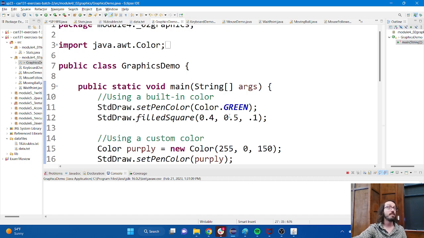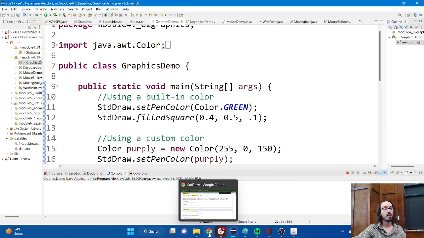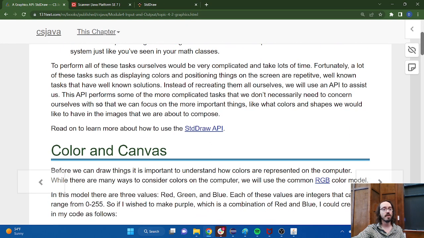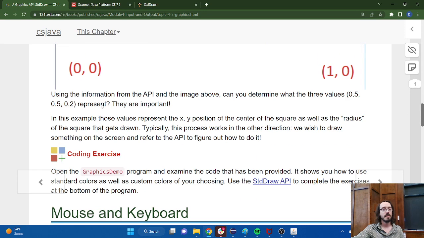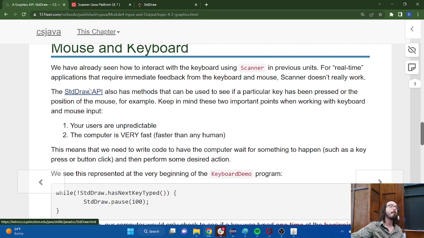All right, we're going to come back to graphics and drawing and shapes and colors a little bit later. We're actually going to take a quick detour first and look at the mouse and keyboard. We've already used Scanner to read text in, and the way that Standard Draw uses the keyboard is actually pretty different from how we've used the keyboard with Scanner. And that's not necessarily a bad thing.